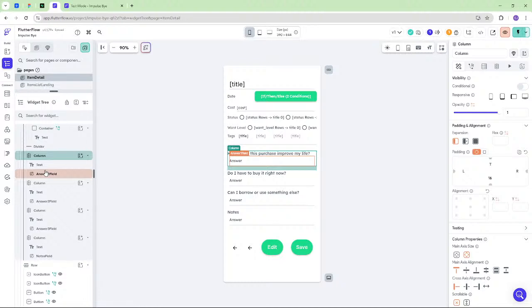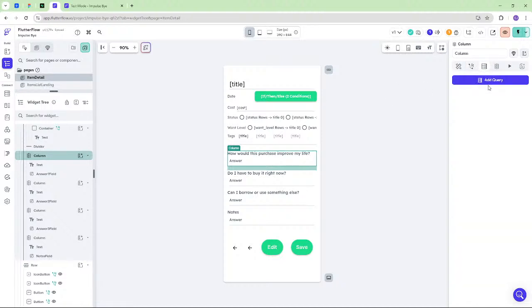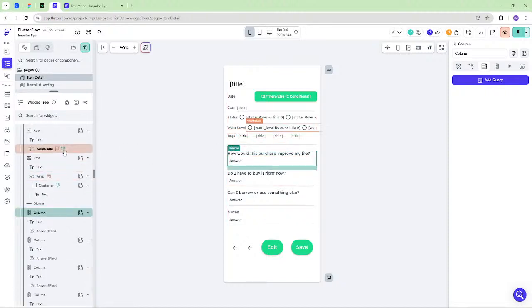I think what I ultimately need to do is add a query and have it auto-generate these two pieces based on how many questions there are. It's really fun doing things live and being like, wait, I don't know what to do, but I know what to do. I've done this before, right?